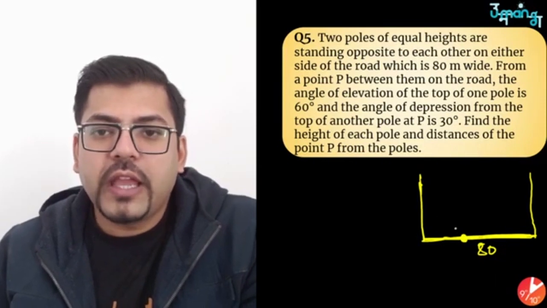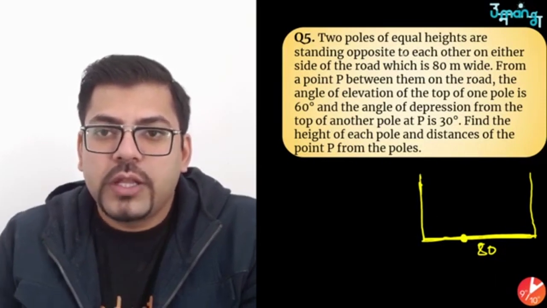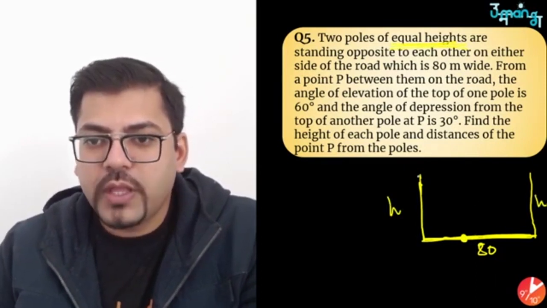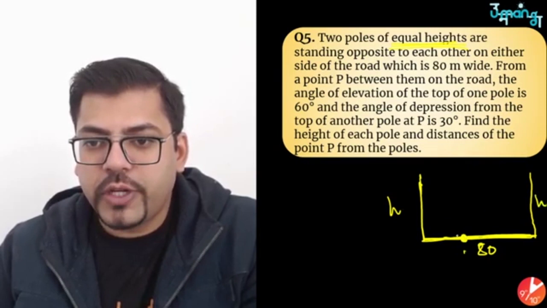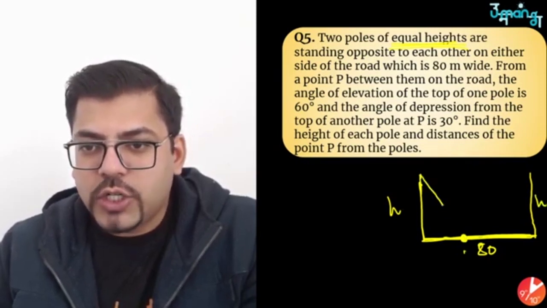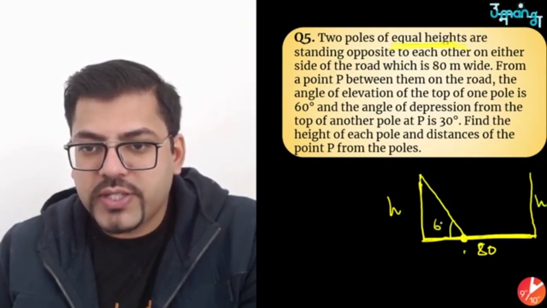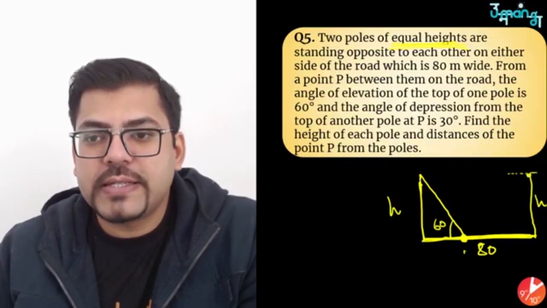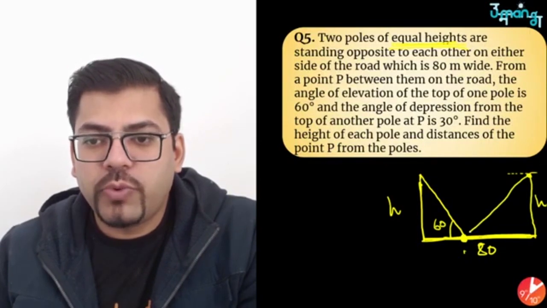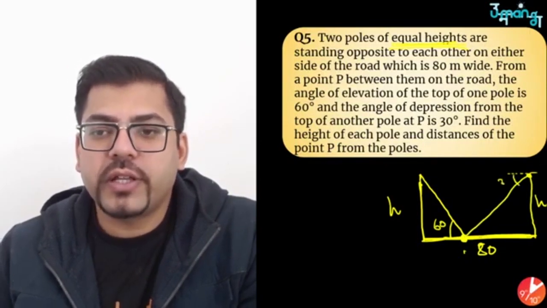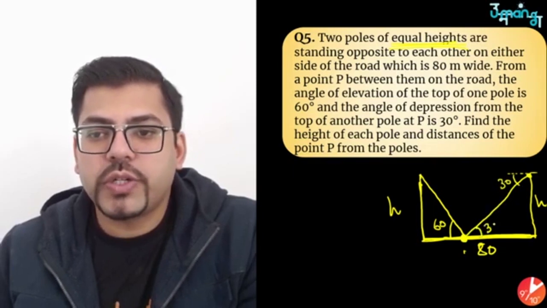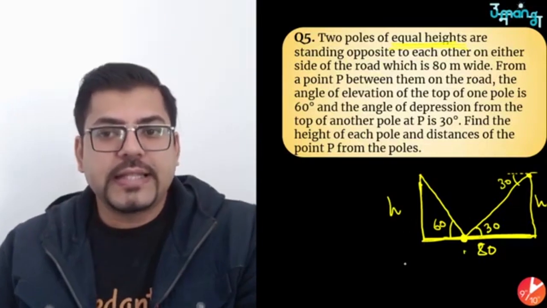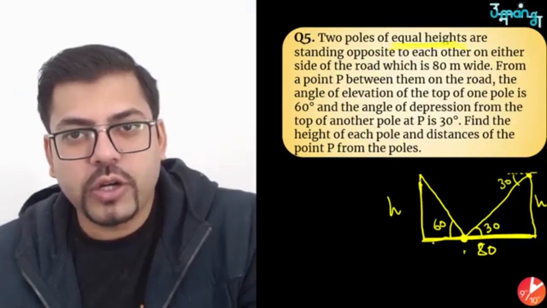From here, if you look, the heights of the poles are equal. So if I assume this as h, this is also h. From this point P, if someone looks at the top of the first pole, the angle of elevation is 60 degrees. Now the question says that if someone is looking from this pole to this point, then the angle of depression is 30 degrees. If this is 30, then surely this is also 30. Simple logic. If this is the logic, then you can find it using trigonometry.